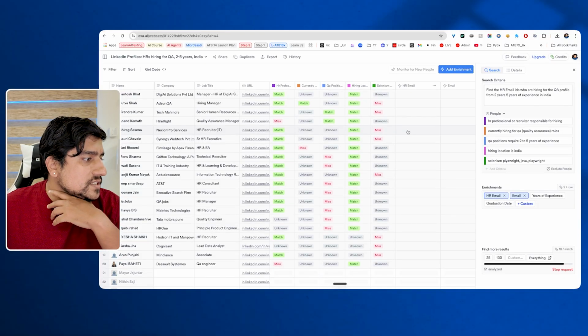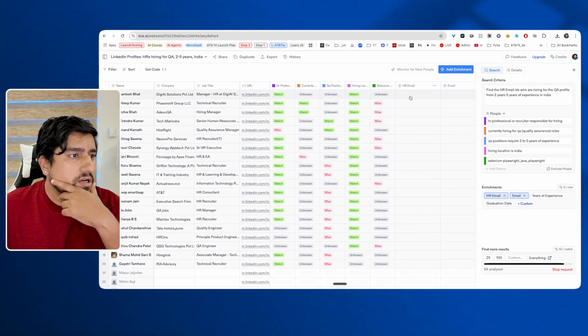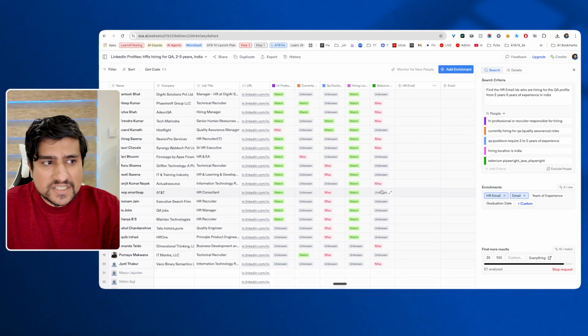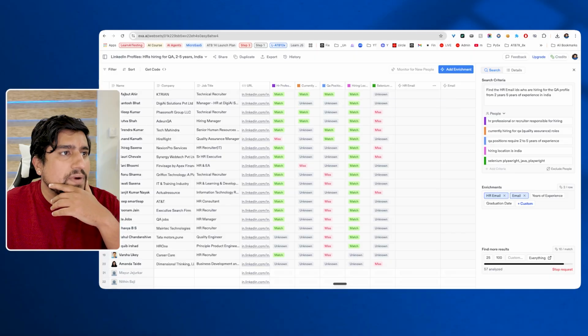Okay, so let's see. We have the data, and we are still not able to find the email IDs. Let's see if we are able to find an email ID meanwhile or not. Okay, so we'll keep it as it is. It will take time. Let it do the magic for us.